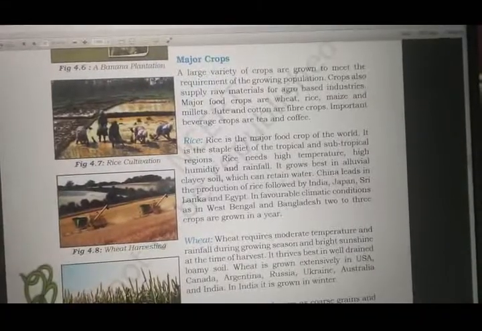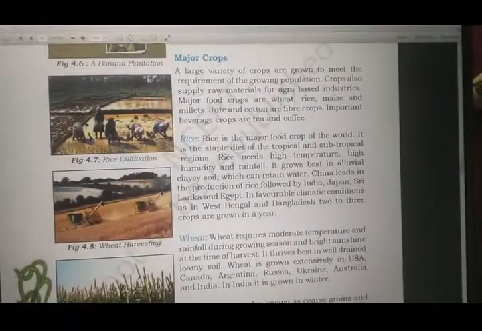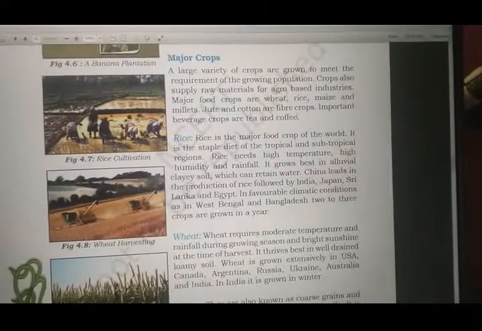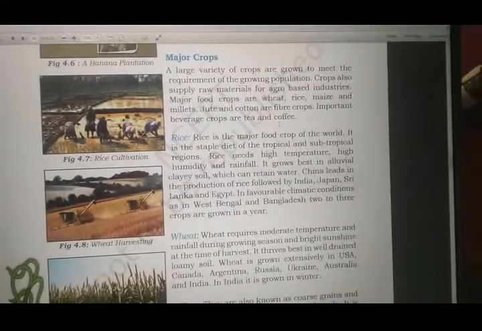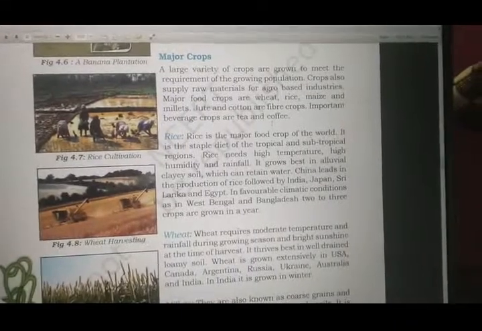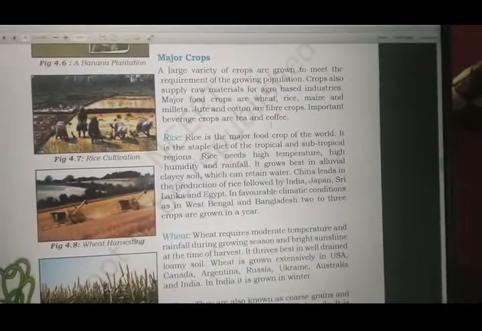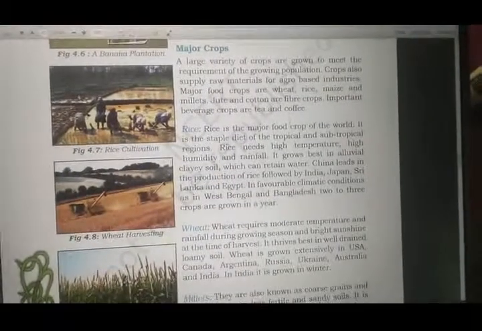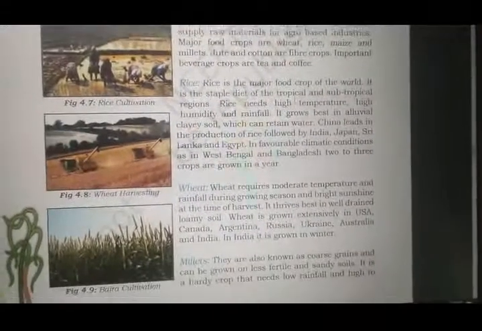Jute and cotton are fiber crops. Important beverage crops are tea and coffee. Tea and coffee are drunk all over the world, and jute and cotton are the fabrics we use for our clothes. So all these major crops are required according to the needs of the population. Next, we'll see what rice is.